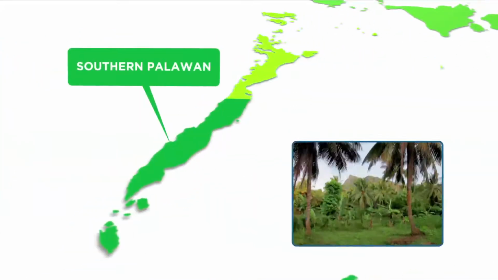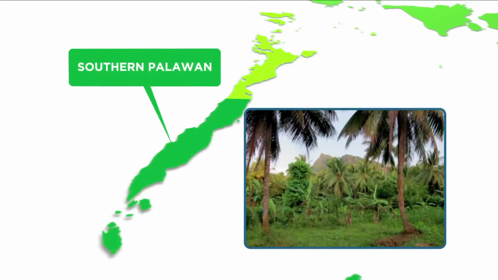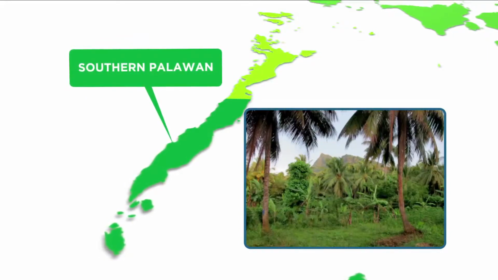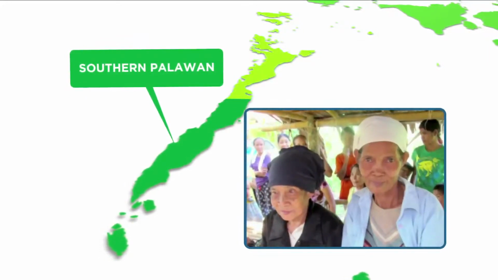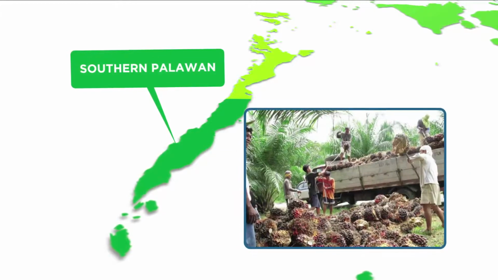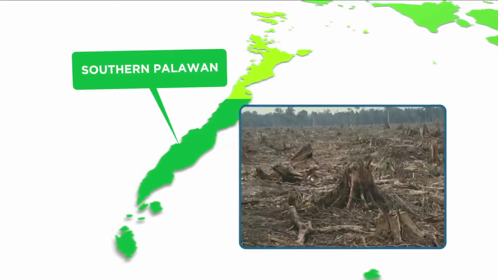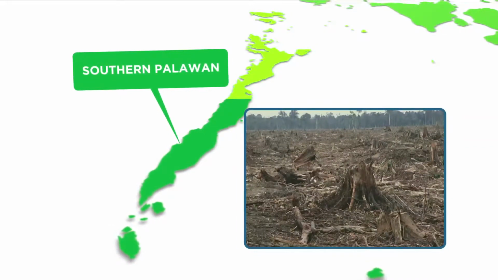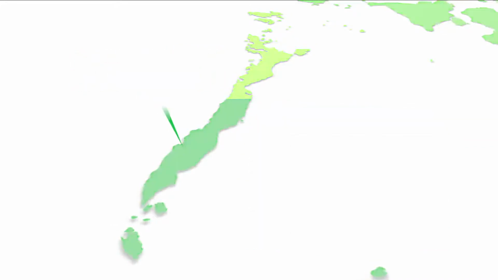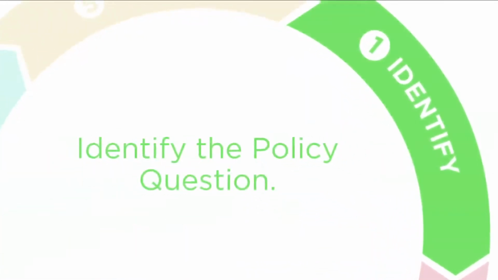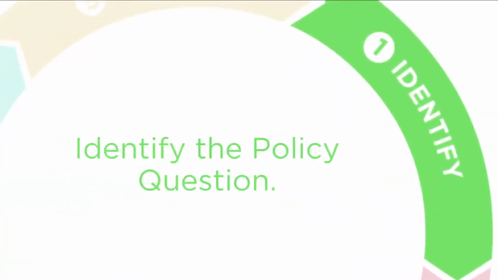Southern Palawan is one of the most biodiverse areas in the world. It is also home to several indigenous peoples. Pressures from commercial agriculture, mineral extraction, unsustainable fisheries, and deforestation endanger its ecosystems. The first step in setting up an ecosystem account is identifying a policy question.